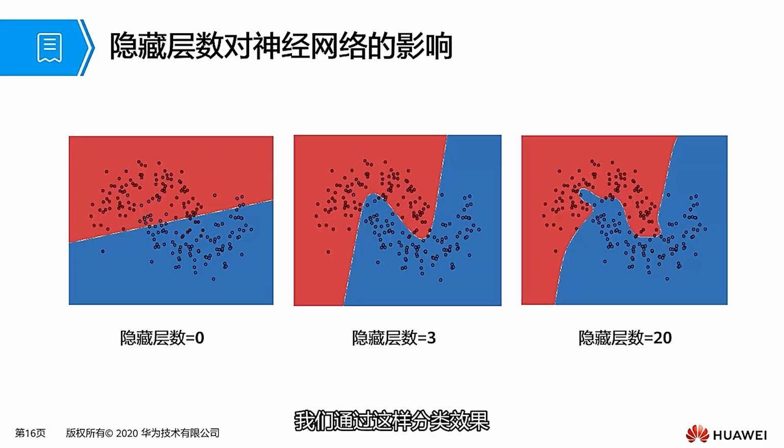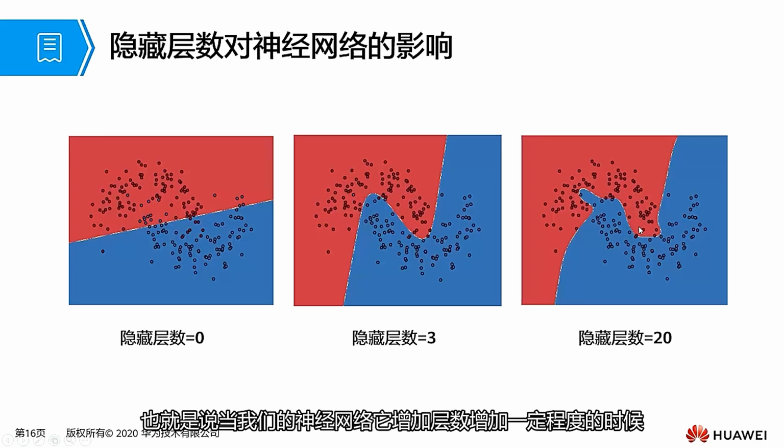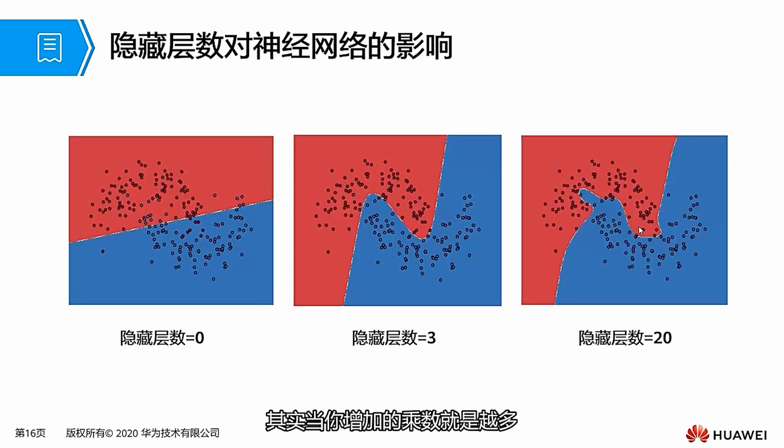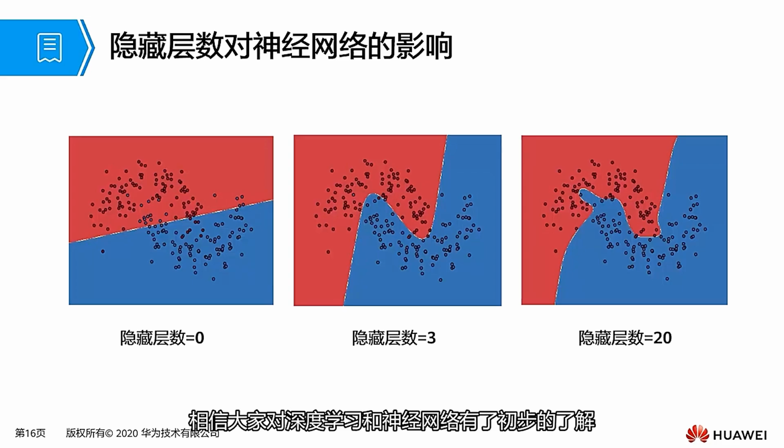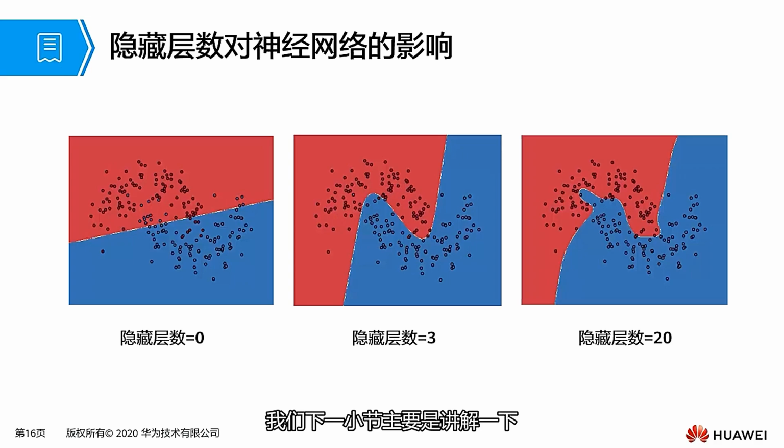Through this classification effect, what conclusion did we come to? In other words, when our neural network increases its layers to a certain extent, the more layers you add, the stronger its resolution capability. At this point, I believe everyone has gained a preliminary understanding of deep learning and neural networks.